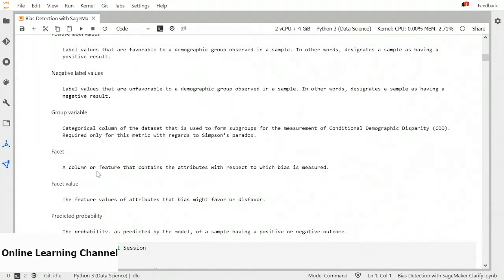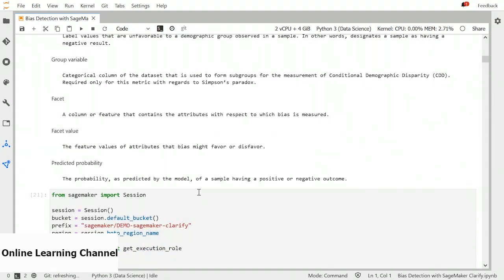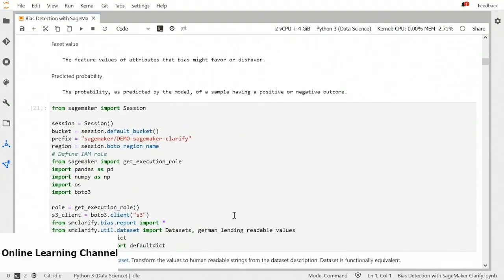We have a facet that would be a column or feature that contains the attributes with respect to which bias is measured. For example, in your dataset, you have a column gender, and sometimes the model is biased toward females, so that would be your facet. Facet value is the feature value of the facet, and it is the feature values of attributes that bias might favor or disfavor. We have predicted probability of a sample having a positive or negative outcome.